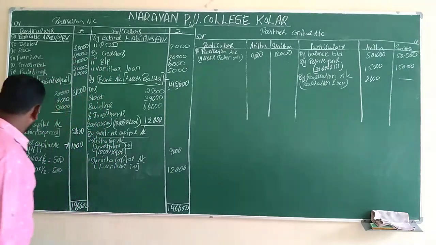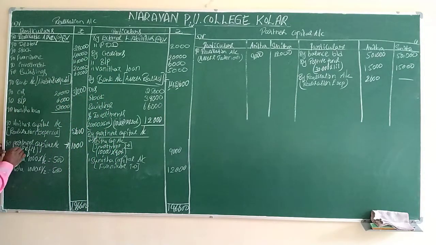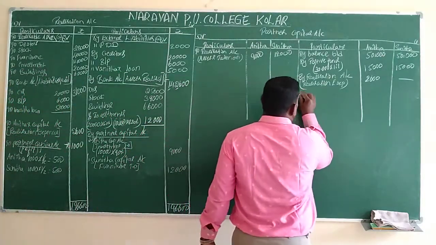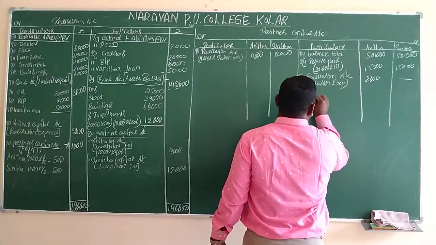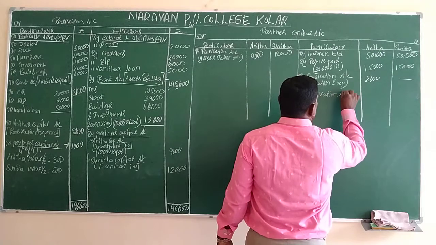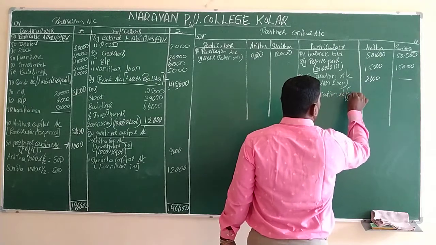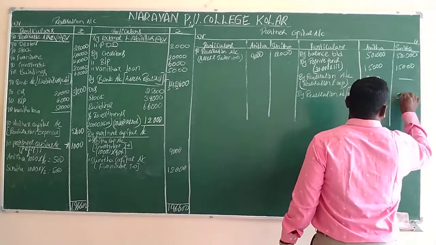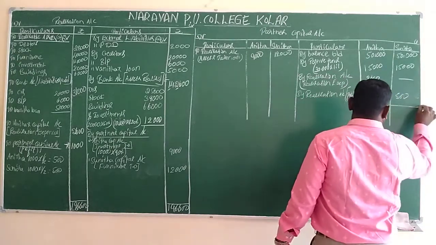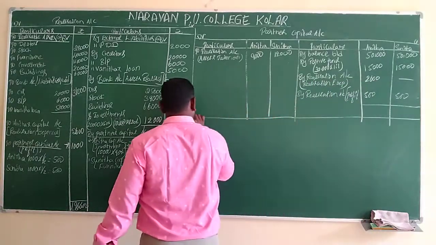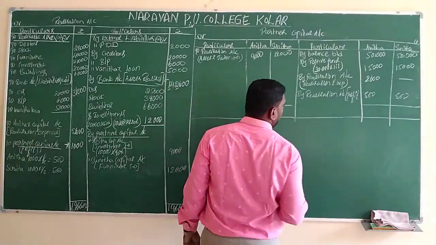And also one more time we have to use the term partner's capital account. On the debit side of the realization account, that is profit, we also have to transfer here by realization account. In bracket we write profit. The profit is 500 for one partner, 500 for another partner. Now we will make the total.